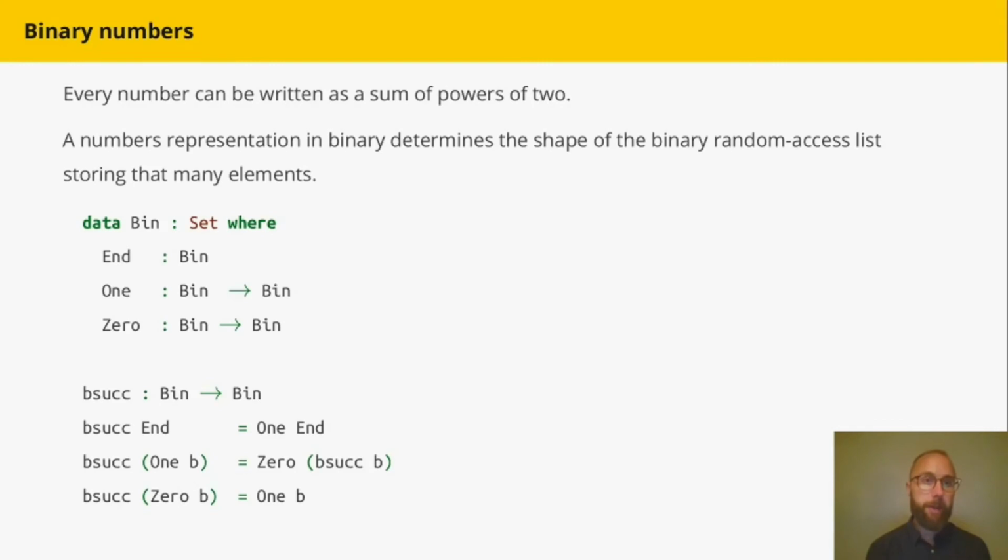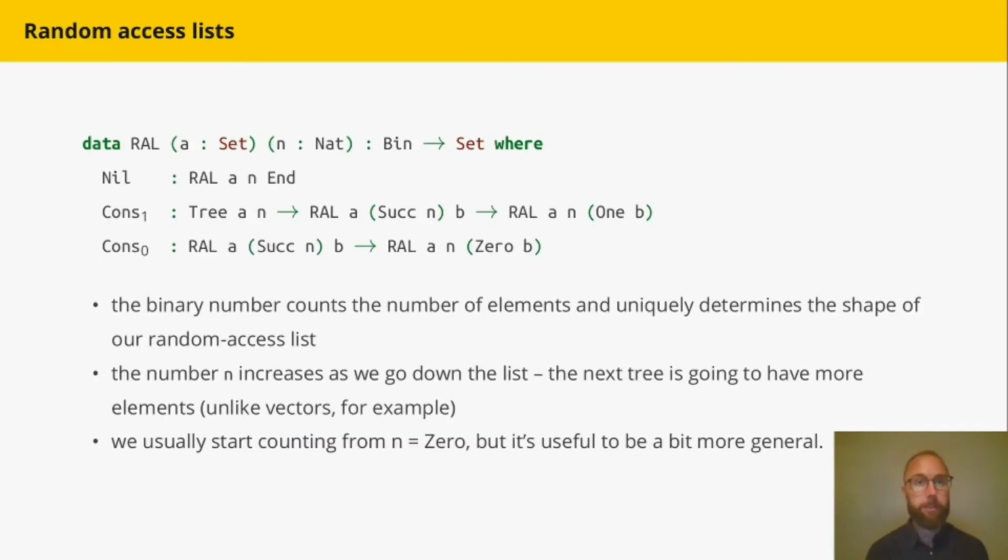So now we can finally define our random access lists. And there are 3 type arguments that you can see here. A type A, corresponding to the type of the value stored in the random access list, the number n, which is the depth of the tree as we're going down, and a binary number, which represents the shape of the random access list, but it also counts the number of elements in this list. So there are 3 constructors.